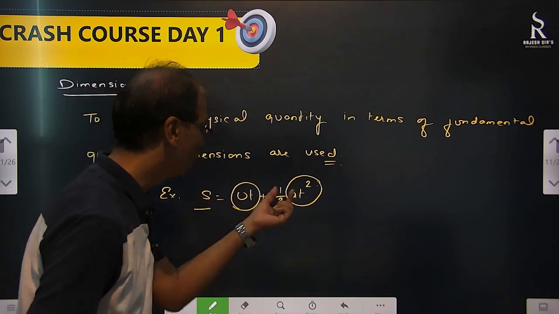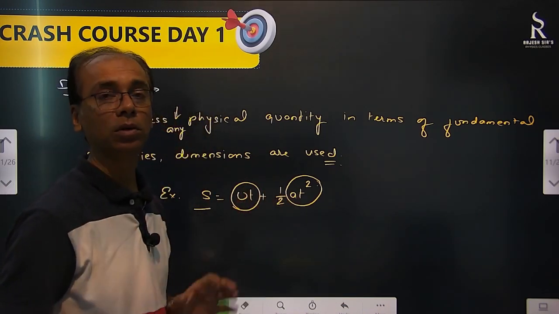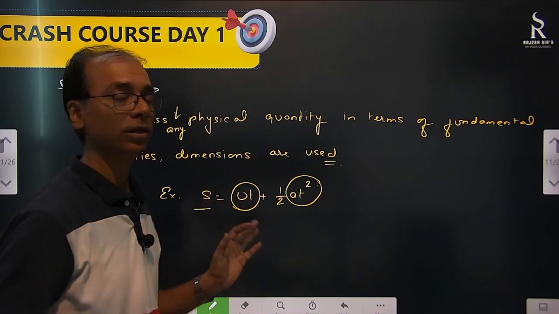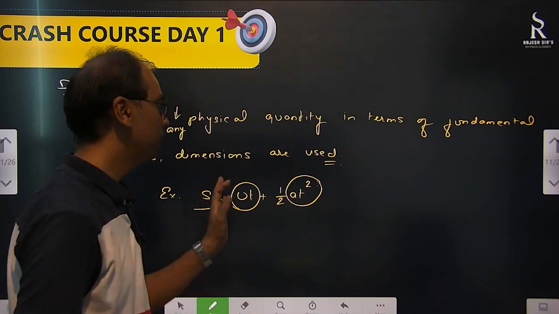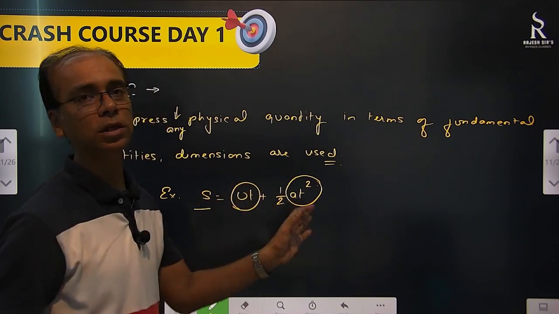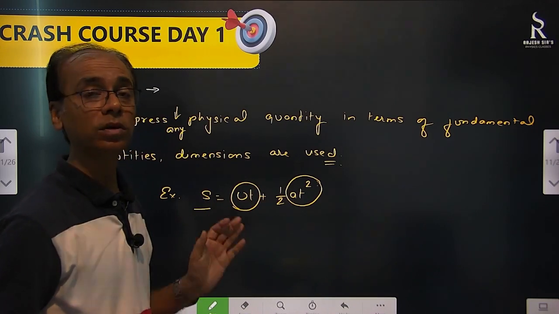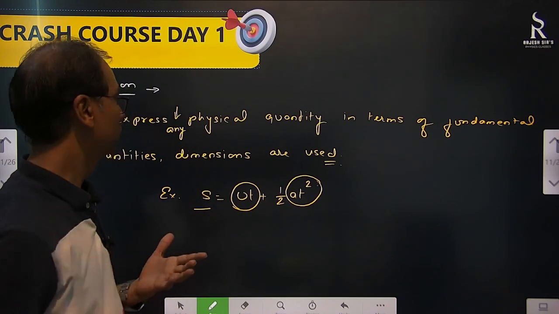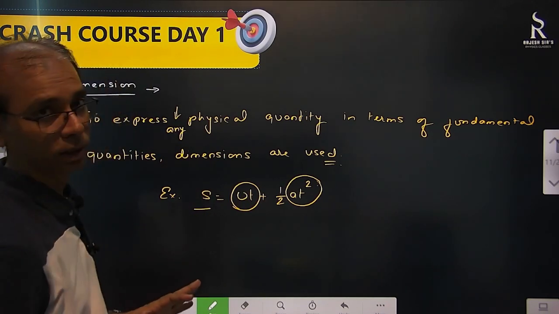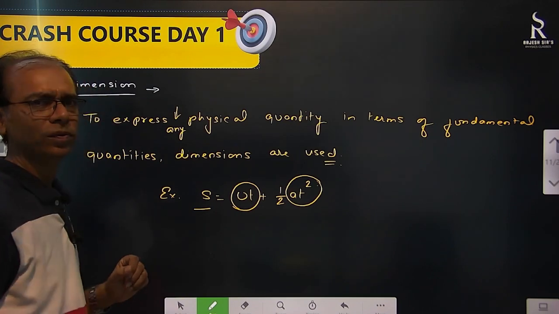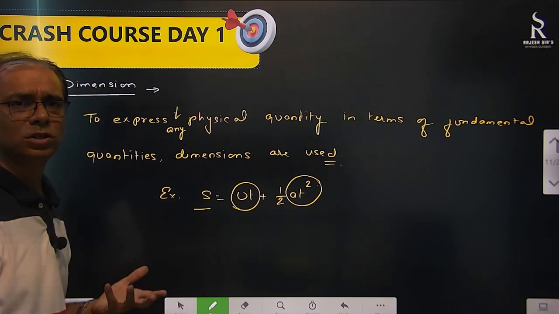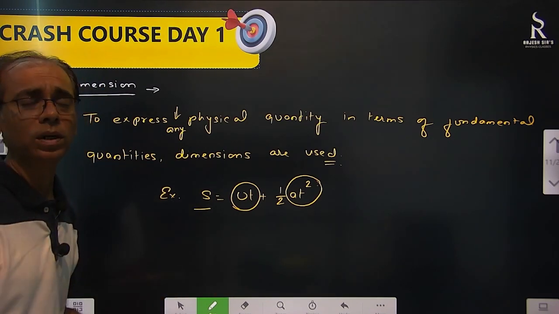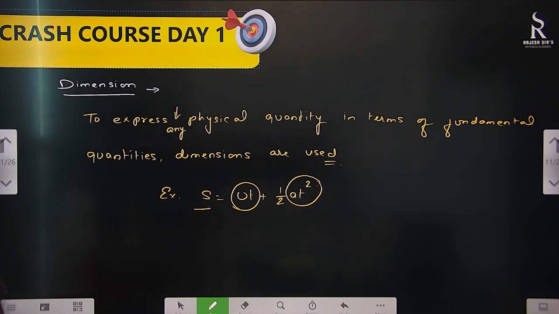Any two quantities you are adding, their dimensions need to be same, and only then you can add. I am not saying multiplication, addition. Left hand side and right hand side both should be representing same type of quantities. Then only we can add them or subtract them or write equal to. That should be very, very clear to you. Dimensions are also used to convert one unit into another unit.